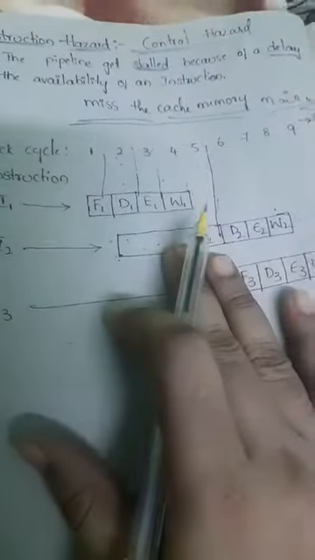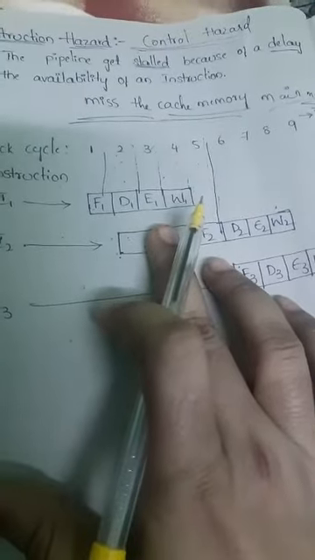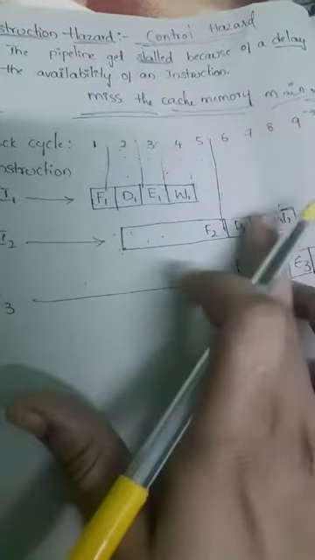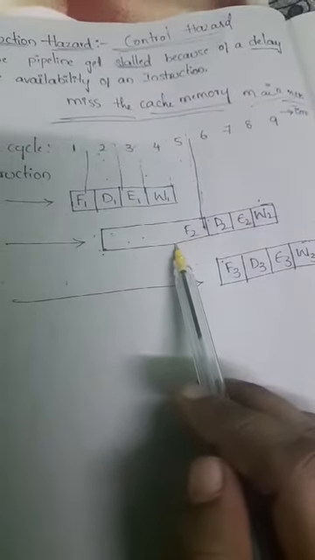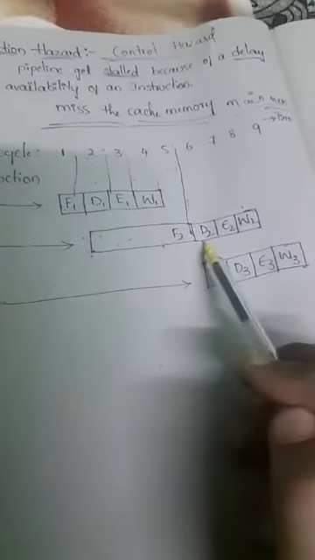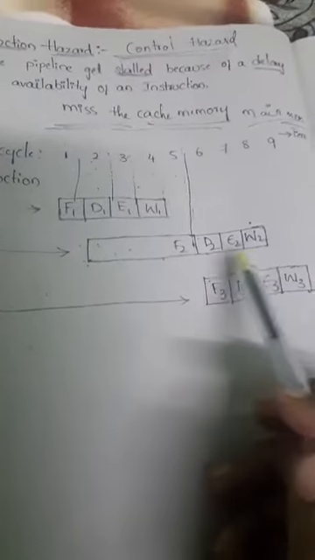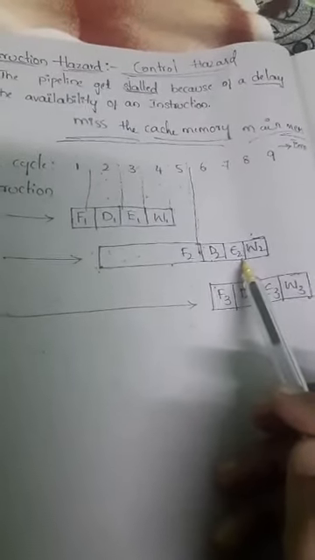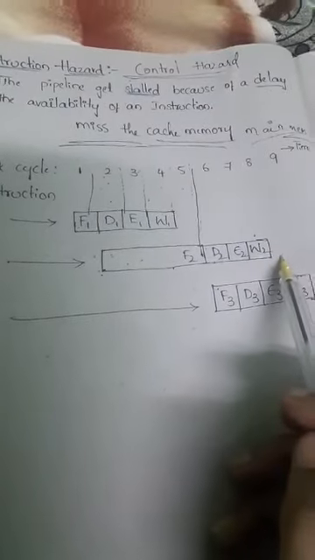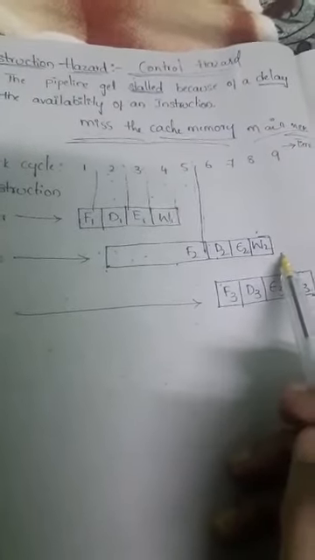Now what happened? This effect will be present on the remaining steps of the instruction execution, that is decoding, execution, and writing. Since fetching got delayed, automatically D2, decoding of the second instruction, will get delayed. E2, execution of the second instruction, will get delayed, and the writing of the instruction will get delayed here.